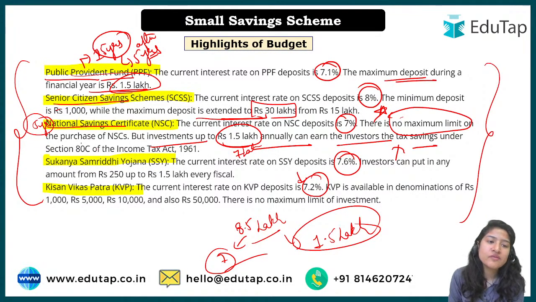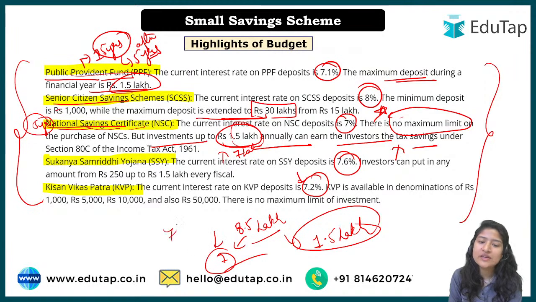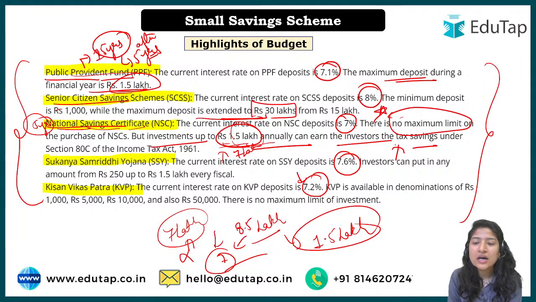But now you are someone who was also investing in national savings schemes, and annually you contributed 1.5 lakh. So what is the overall that you have been left with? 7 lakh. So what does it mean? Would you have to pay tax? No, because this particular 1.5 lakh annually has been deducted because it is the feature of this particular scheme, under section 80C of the Income Tax Act, 1961.